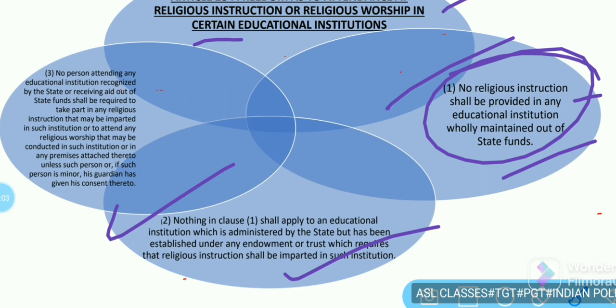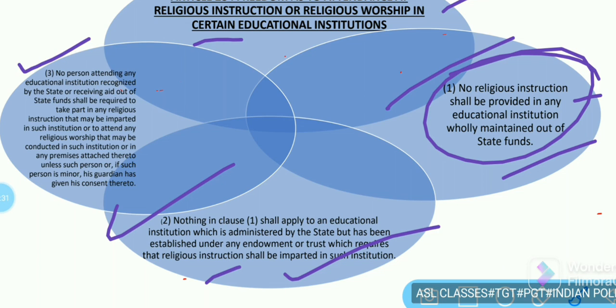But clause 2 says that if an educational institution is administered by the state but not maintained through state funds, but maintained through the capacity of a trust, and if that trust thinks they need to impart some kind of religious instruction, they can do so. This is mentioned under Article 28.